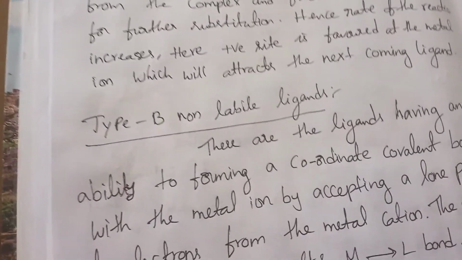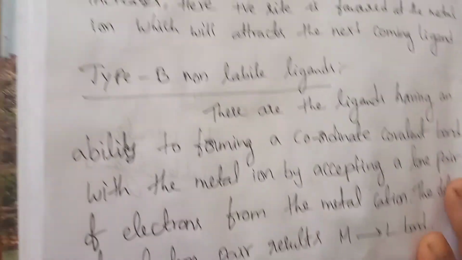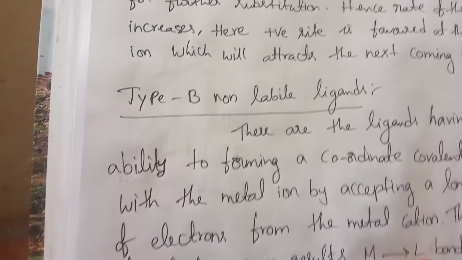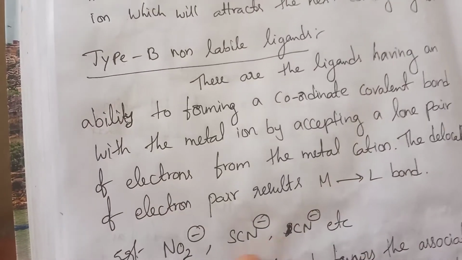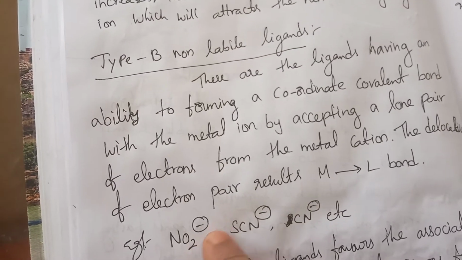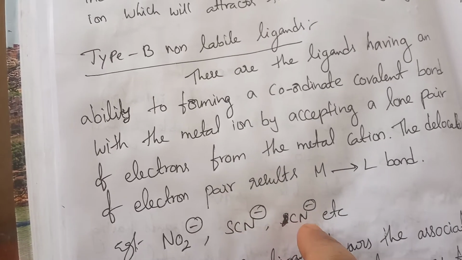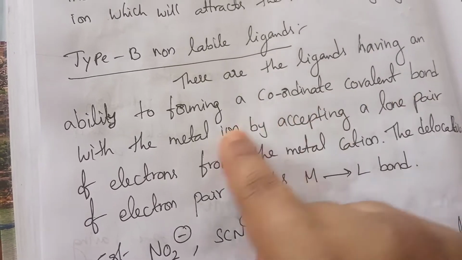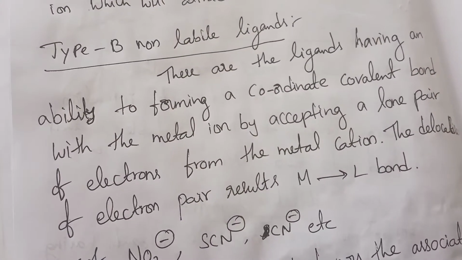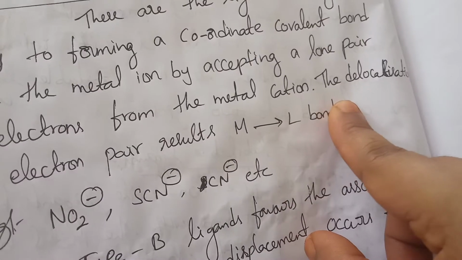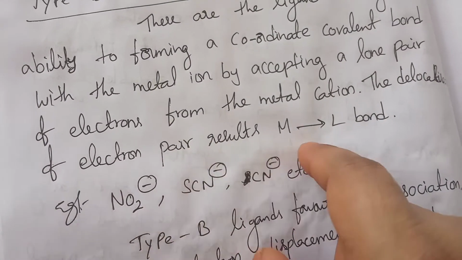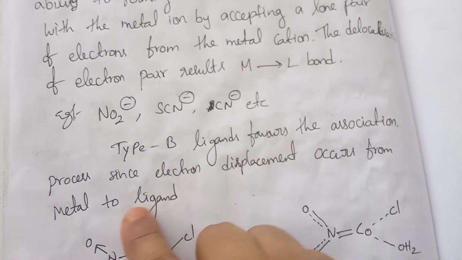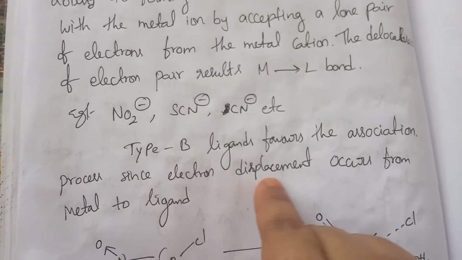Okay, the next one is type B non-labile ligands. In type A, the ligand donates electron pairs to the metal atom. Here the metal gives electrons to the ligand. The examples are NO2 minus, SCN minus and cyanide. These are ligands with an ability to form a coordinate covalent bond with the metal by accepting a lone pair of electrons from the metal cation and delocalizing it, resulting in a metal to ligand bond. So type B ligands are favorable for association since the electron displacement occurs from the metal to the ligand.